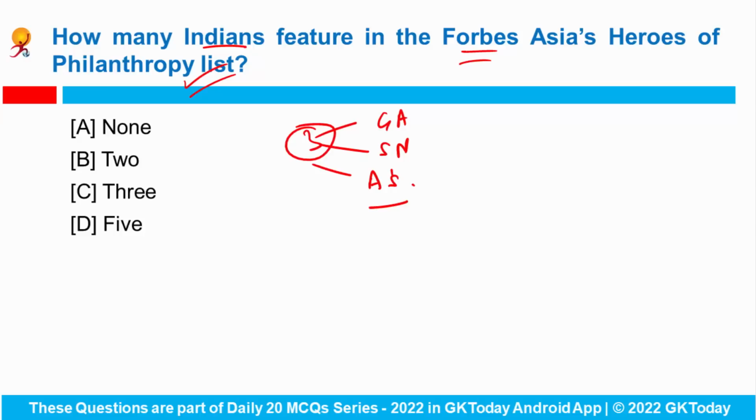Okay. So these 3 names are important. Correct answer would be 3. Who are they? Gautam Adani, Shiv Nadar and Ashok Soota.